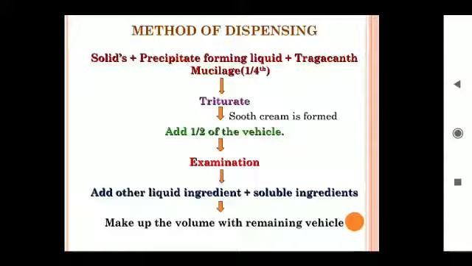The final volume of the mixture is made up with the remaining quantity of vehicle. Transfer the mixture into a bottle, cork it and label. The label should contain: shake the bottle before use. This is the dispensing method for mixtures containing precipitate forming liquids by using tragacanth mucilage.